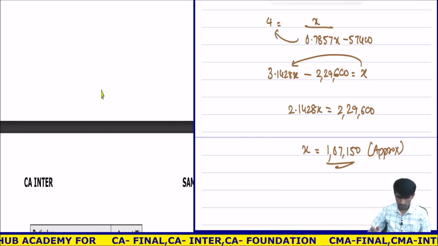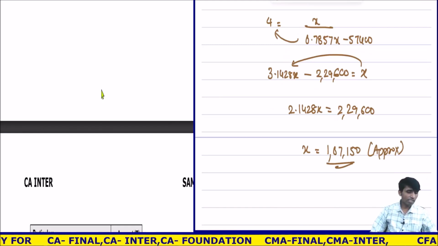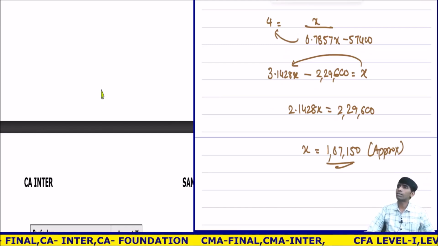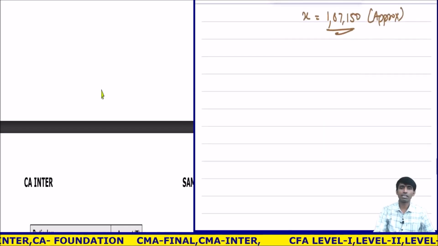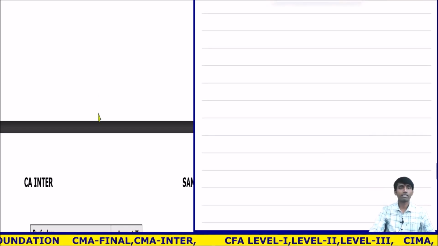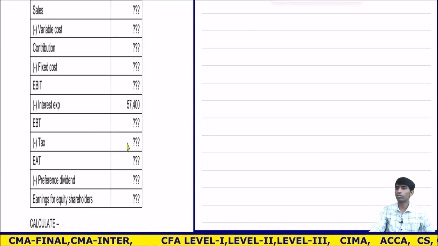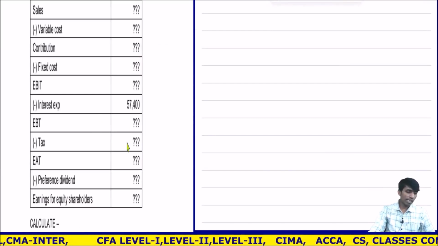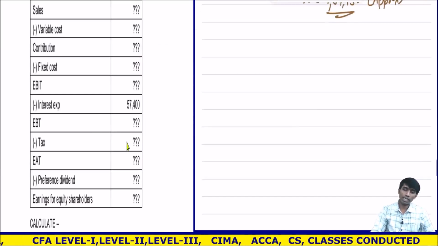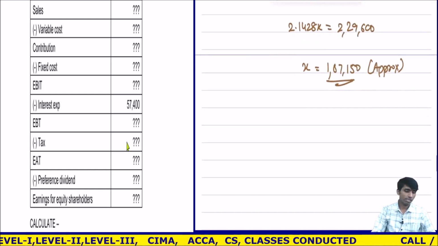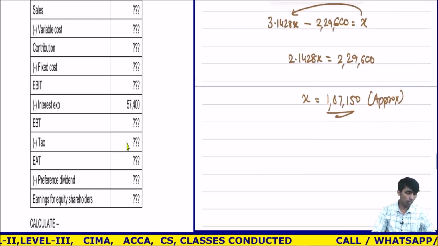So this is my X. Now if you go and check, this much rounding off is allowed. Because in the solution what I can see is they are getting 1,06,296. 1,000 difference. Why is it so?